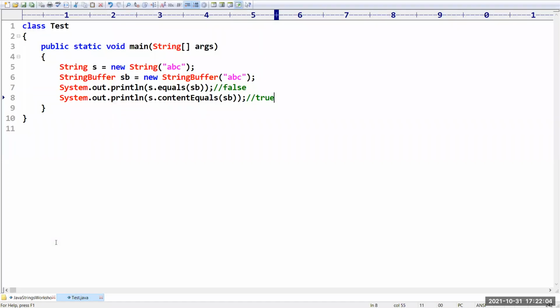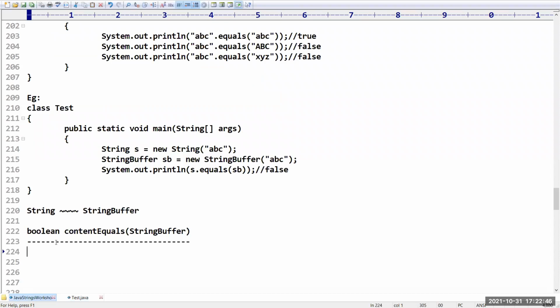Object level equals method acting as a reference. Yeah, Madhusudan, object level equals method acting as a reference. Okay, fine, correct. You are talking with respect to overriding. Yeah, in the string class so many things are overridden, but in the string buffer class nothing is overridden. The reason is that the string class is the regularly used class, but not the string buffer class. Yes, sir, this is how you can compare the content and how you can match.